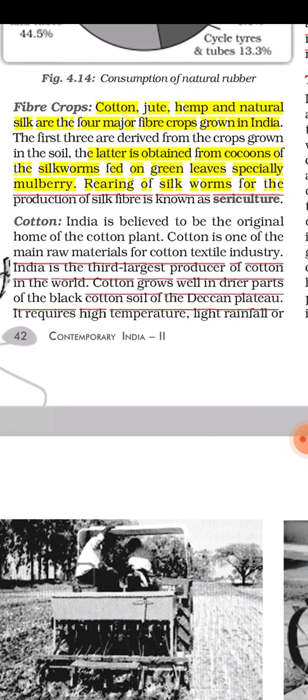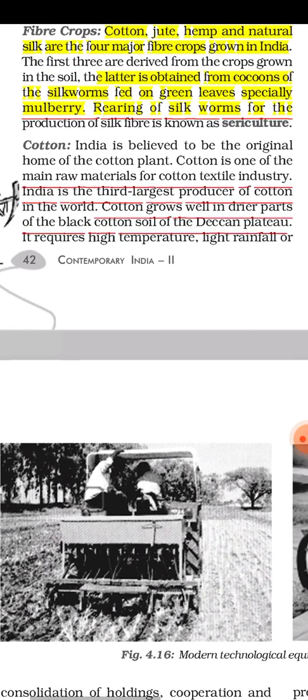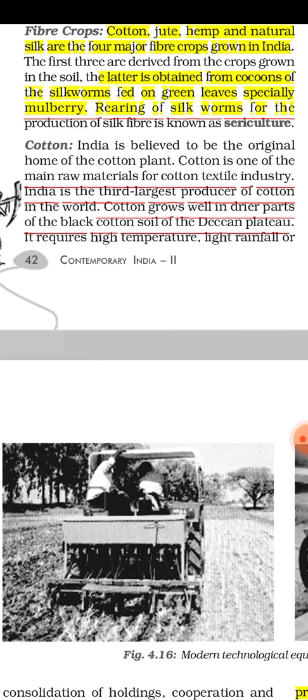Okay, now we'll start with cotton. As you know, India is believed to be the original home of the cotton plant. This is a belief because from ancient times India started producing cotton, so people believe that India is the original home for the production of the cotton plant, and cotton is one of the main raw materials for the cotton textile industry.